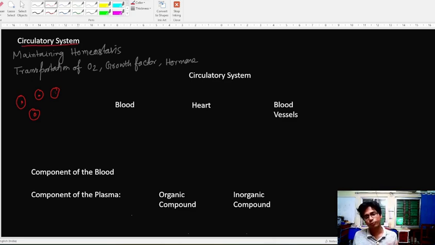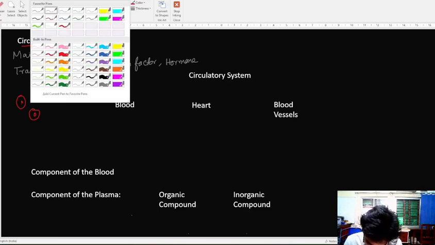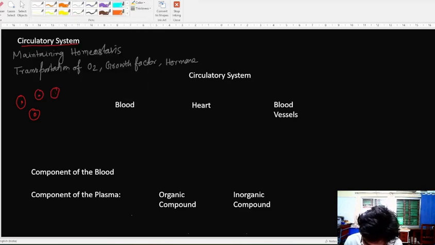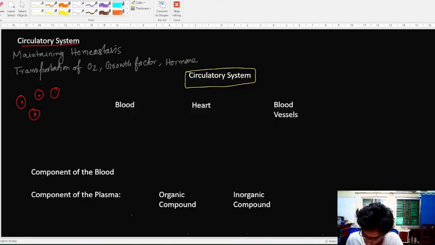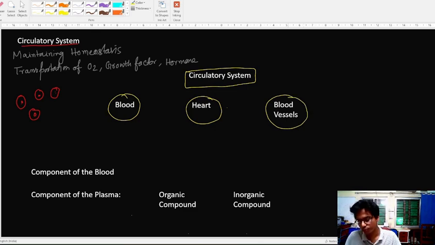Now let's see what the components of the circulatory system are. There are three major components: one is the blood, another is the heart, and the blood vessels. Blood and lymph are also there, but now we are just discussing the main key components. First is the blood, second the heart, and third the blood vessels. For exam purposes, questions come from these, and I'll also discuss the lymphatic system or lymph.